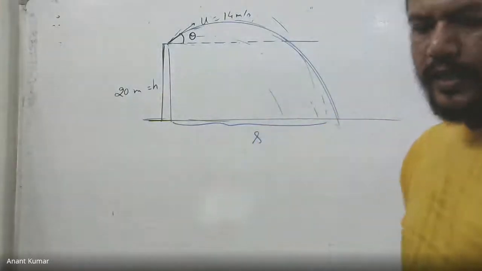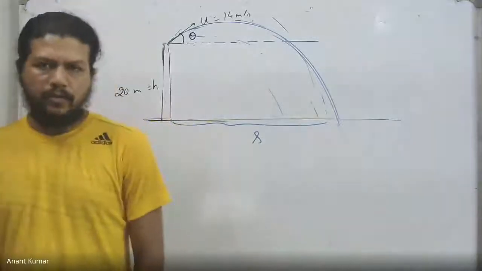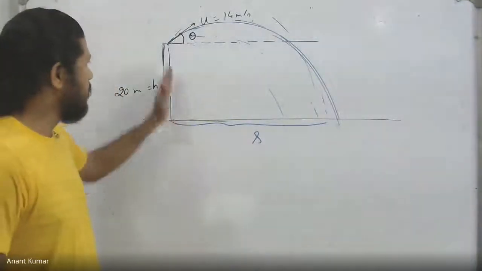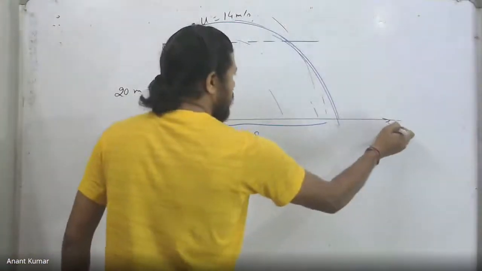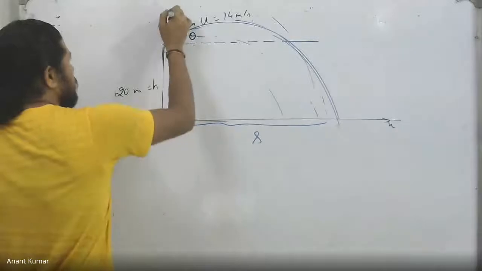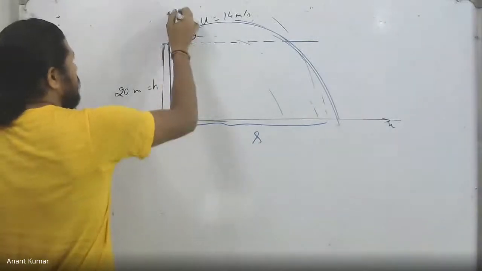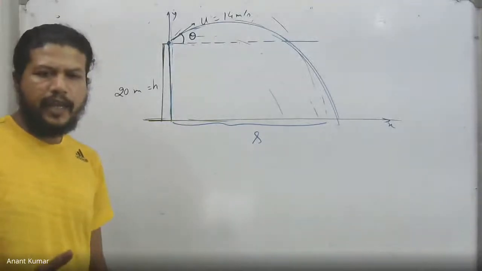Repeat. I said, first of all, write down the X and the Y motion, the horizontal and the vertical motion. Let's say the X axis runs this way, the Y axis runs this way, like this. The point of projection is actually (0, h).